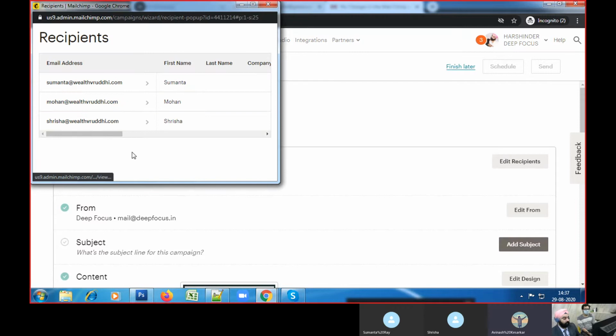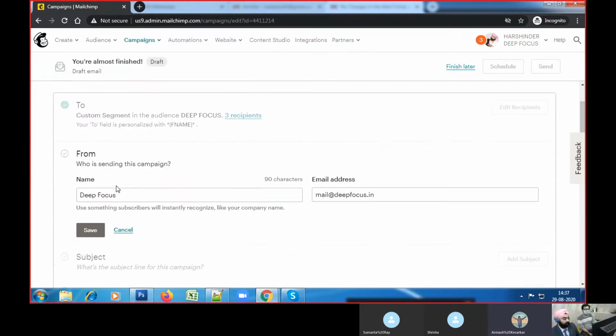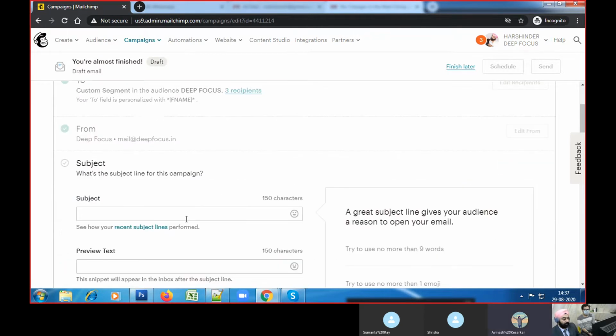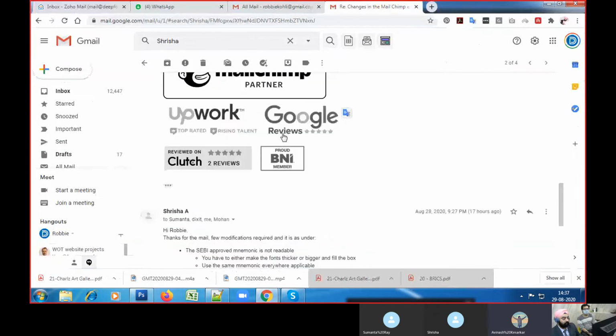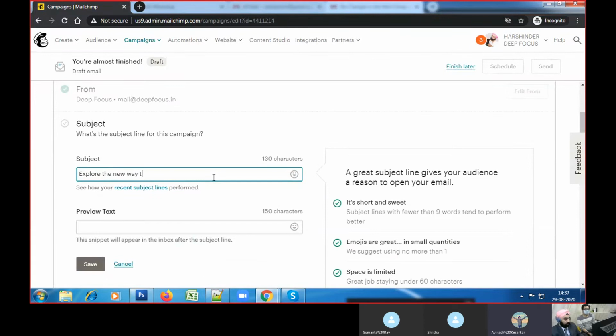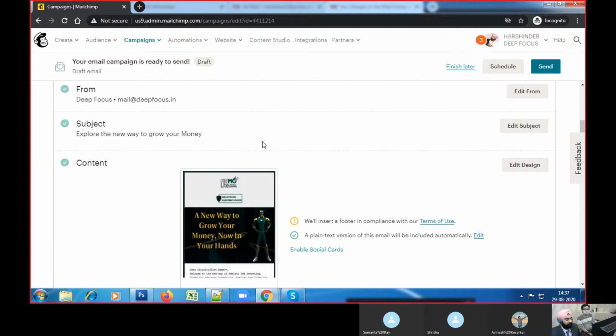So now all of us are on the call for the email template. In the next step, you will just add the from name and the from email address. In the subject, you will have a subject line, so you can say, explore the new way to grow your money. If you add money and all, will it go to spam? It should be avoided, but it's fine.